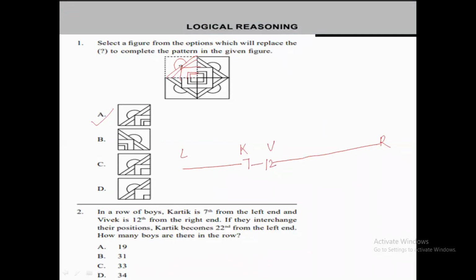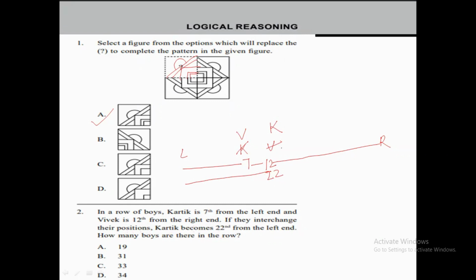Now they are interchanging their positions. Now this becomes Vivek's place and this becomes Karthik's place. Now the Karthik becomes 22nd from the left hand. If we count the position of Karthik, it becomes 22, from the left hand only. Now we need to find how many boys are there in the row. So how are we going to find it?